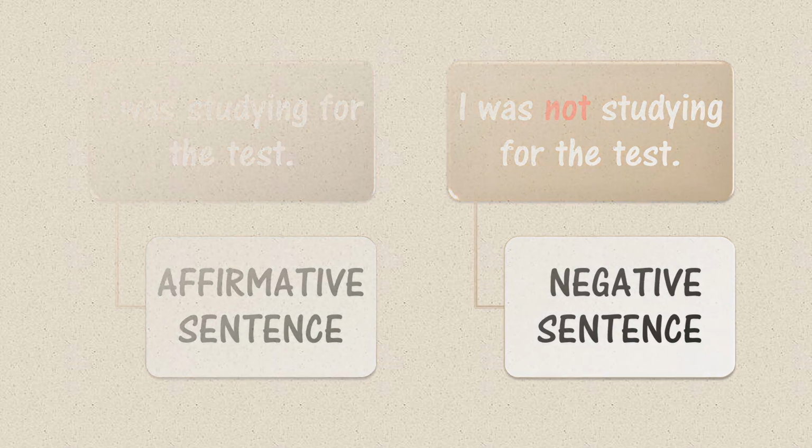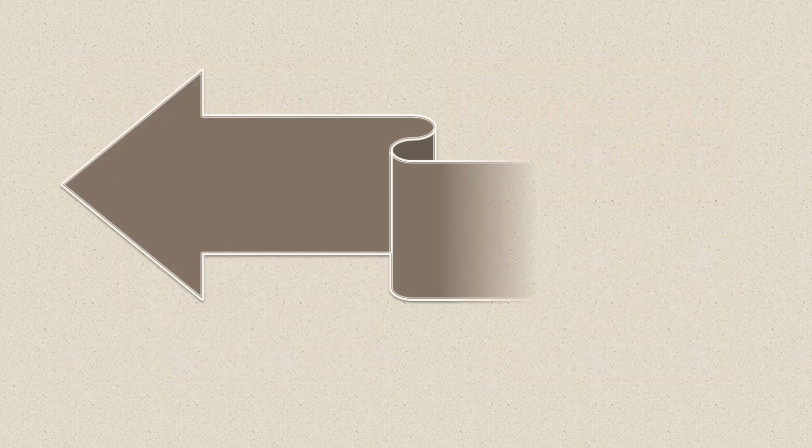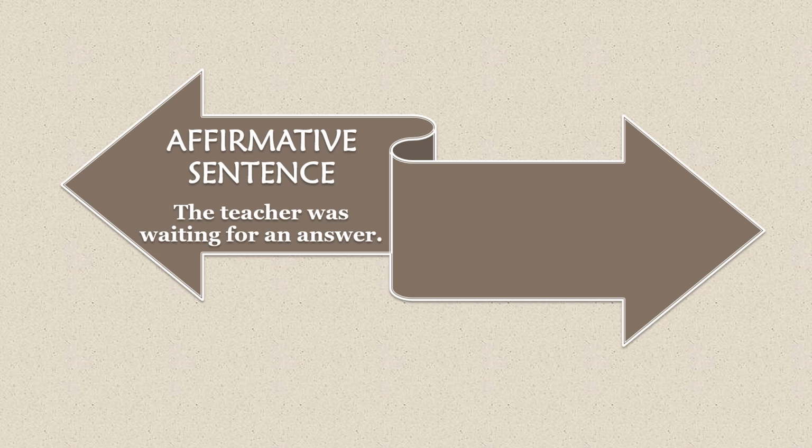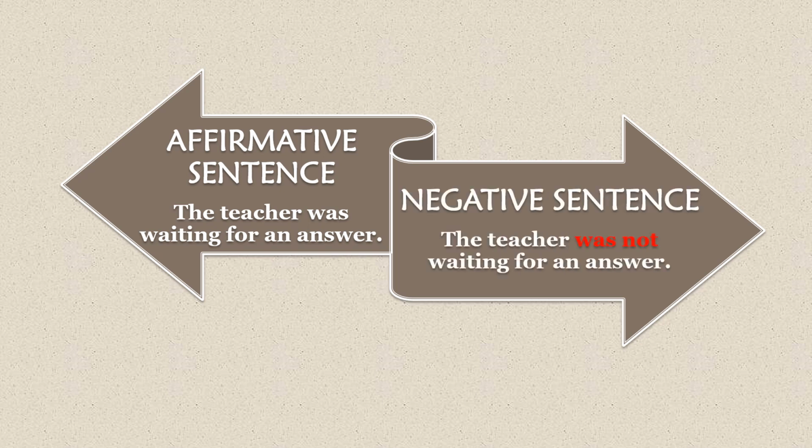Now let us take one more affirmative sentence. The teacher was waiting for an answer. Now can you change this into a negative sentence, children? Yes, the answer will be the teacher was not waiting for an answer.